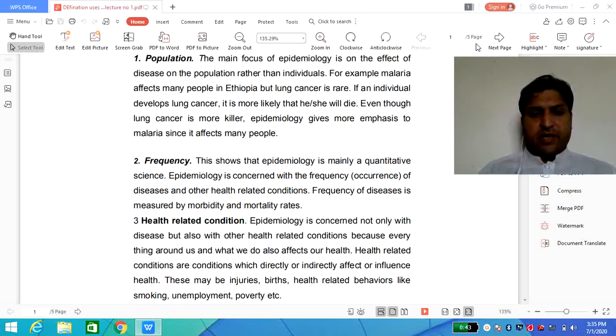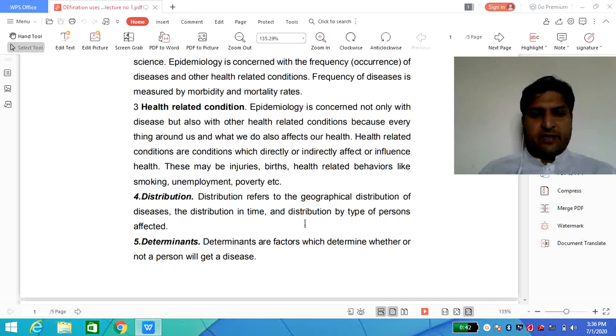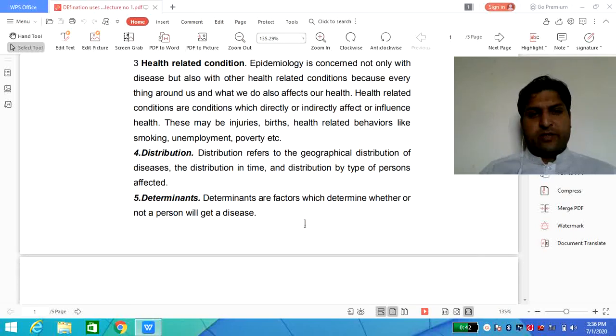The next one is the health related condition. A lot of parameters are there in our society and our community. They directly or indirectly affect our health system. So of course we should focus on all those parameters which directly or indirectly affect the health system. These parameters may be related to injuries, births, unemployment, poverty, and smoking, because these are various parameters which directly or indirectly affect the health system. So this is also very important in epidemiology.